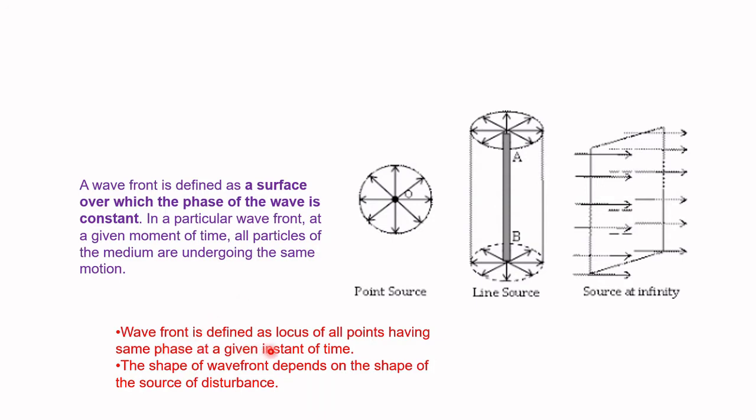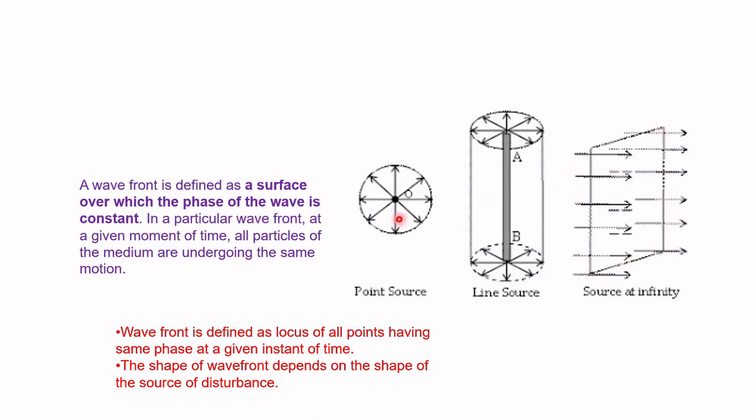Wavefront is also defined as the locus of all points having the same phase of vibration at a given instant of time. The shape of wavefront depends on the shape of the source of disturbance. For example, if we have a point source, the wavefront will be spherical in shape. If you have a line source like this AB, it will have a cylindrical wavefront. If the wave is coming from infinity, that is, the source at infinity, it will produce a plane wavefront like this.